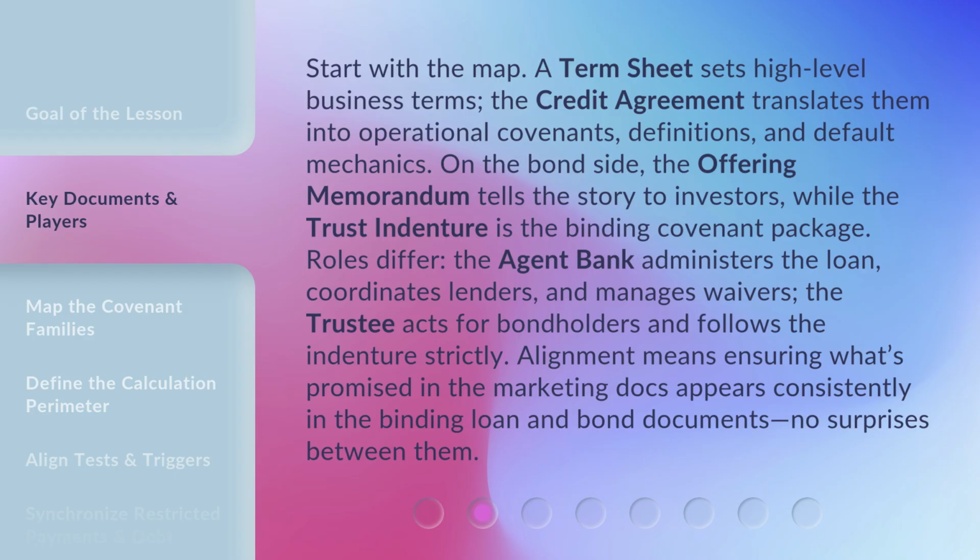Start with the map. A term sheet sets high-level business terms. The credit agreement translates them into operational covenants, definitions, and default mechanics. On the bond side, the offering memorandum tells the story to investors, while the trust indenture is the binding covenant package. Roles differ. The agent bank administers the loan, coordinates lenders, and manages waivers. The trustee acts for bondholders and follows the indenture strictly. Alignment means ensuring what's promised in the marketing docs appears consistently in the binding loan and bond documents. No surprises between them.